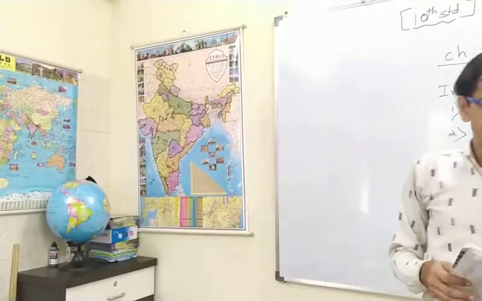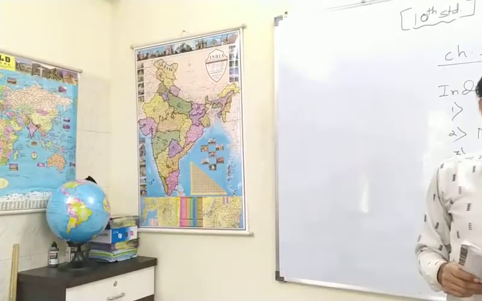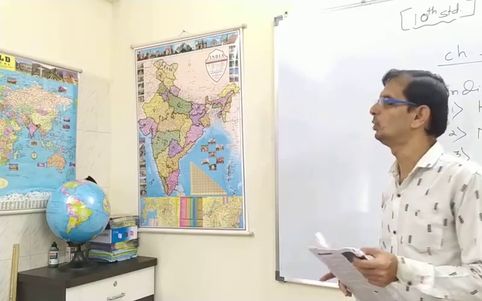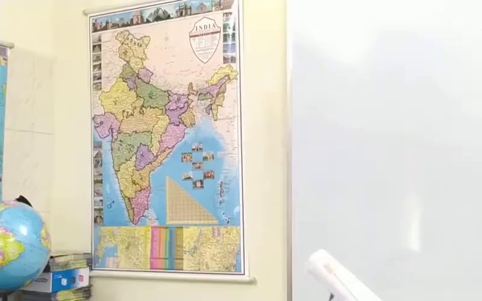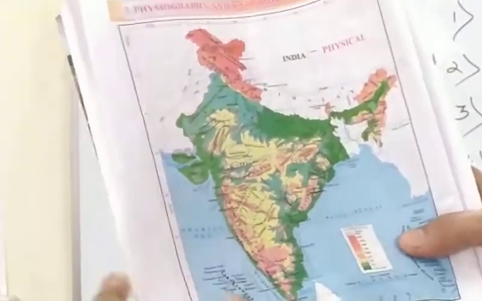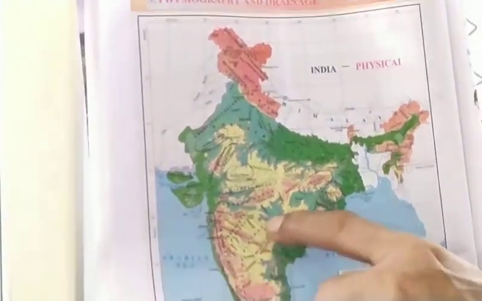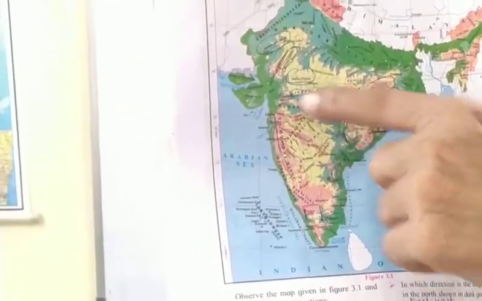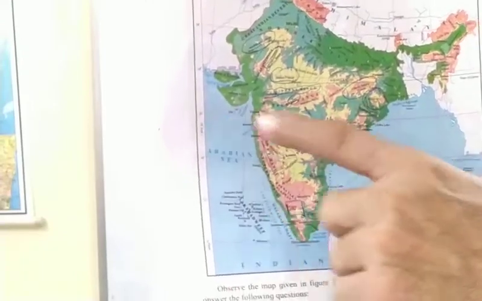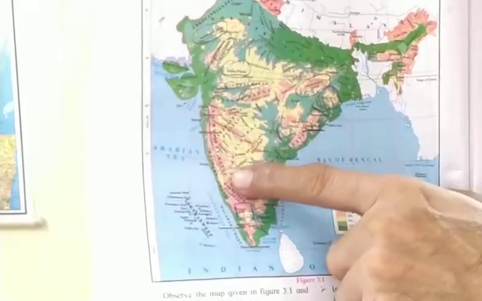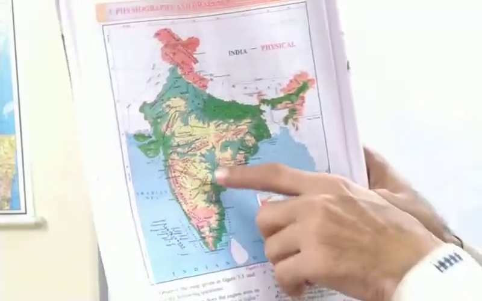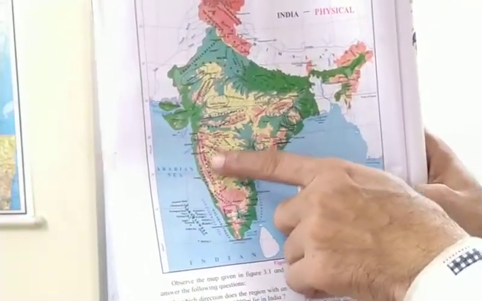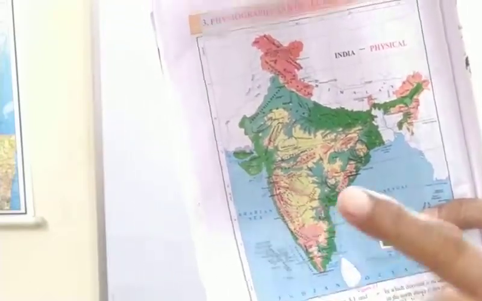Now, which hill ranges lie to the west of the Deccan Plateau? I have to show you in the book. You can see here, this is the Deccan Plateau. The west side of the Deccan Plateau means towards the sea. Which range? Sahyadri range. They haven't asked about a mountain, they asked about the range. So Sahyadri range should be your answer.